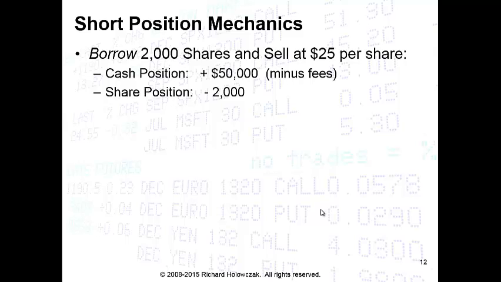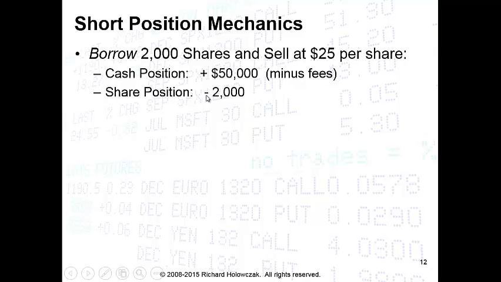Again, the market is around $25 a share, and we believe that the final price will be lower than $25. So here's the mechanics. We're going to borrow 2,000 shares. Don't worry for a minute who we borrow them from. The broker that we work with will lend them to us. So we're going to borrow 2,000 shares and we're going to sell them at $25 a share. The good news here is that our cash position goes up immediately. 2,000 times $25, we get $50,000 added to our account. Again, we're ignoring the trading fees for right now.